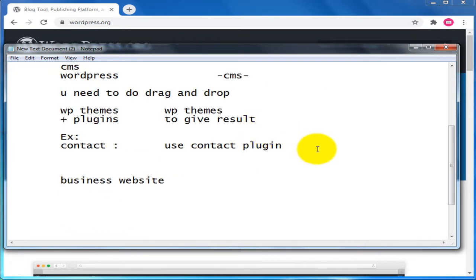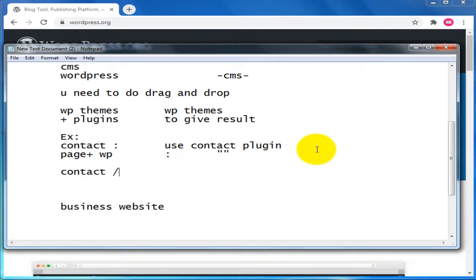The page will be supported by the WordPress theme, but you need to use this contact plugin. Afterwards, you will complete your contact or feedback page for your website. This is the structure that WordPress follows.